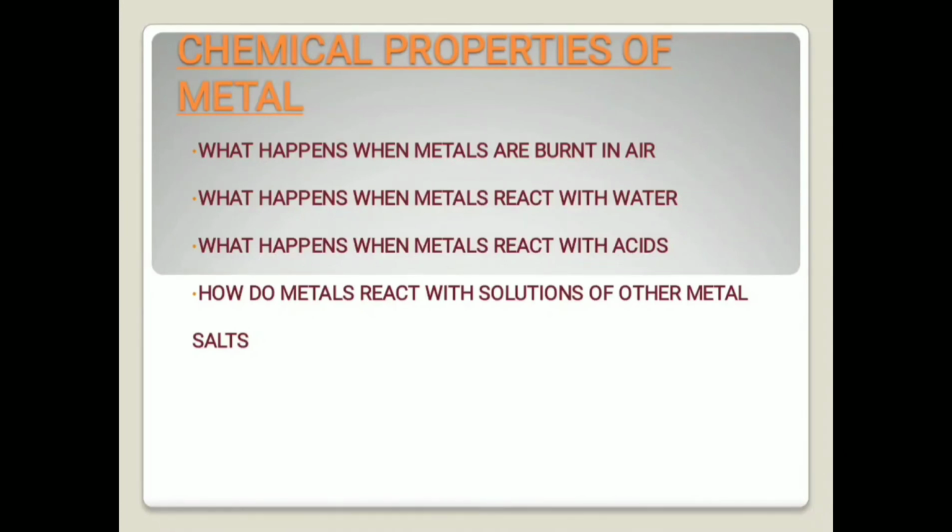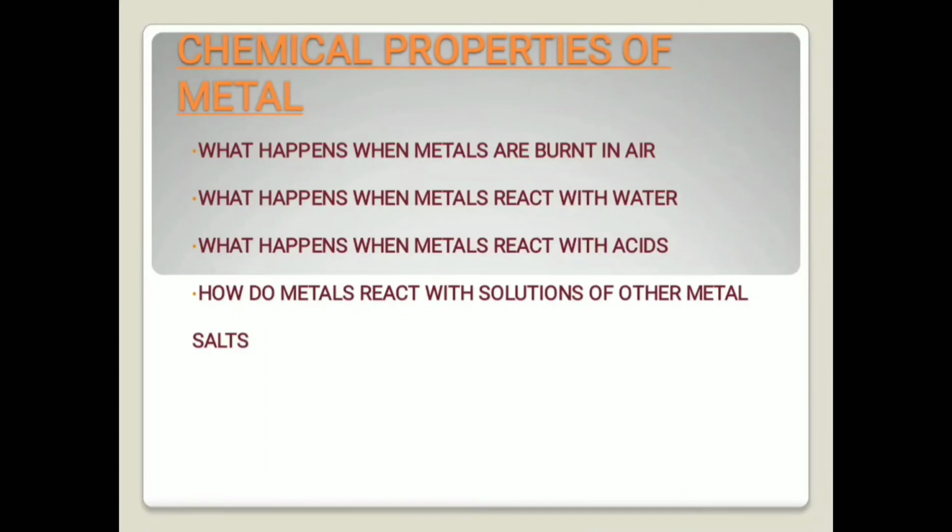When metals react with a salt solution, a more reactive metal will displace a less reactive metal from its salt solution. An example is CuSO4 plus Zn giving rise to ZnSO4 plus Cu. The second case is when a non-metal reacts with a salt solution: a more reactive non-metal will displace a less reactive non-metal from its salt solution. The example is 2NaBr plus Cl2 giving rise to 2NaCl plus Br2.